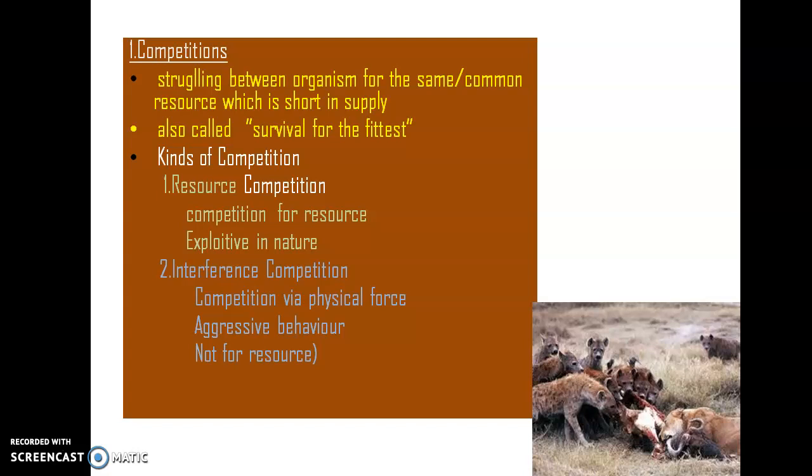In the case of interference competition, this is a competition which is not for resource, but is generally done by means of physical force. They are making some attack on other species. Okay, this is called the interference competition. We can also say that interference competition generally results from aggressive behavior.